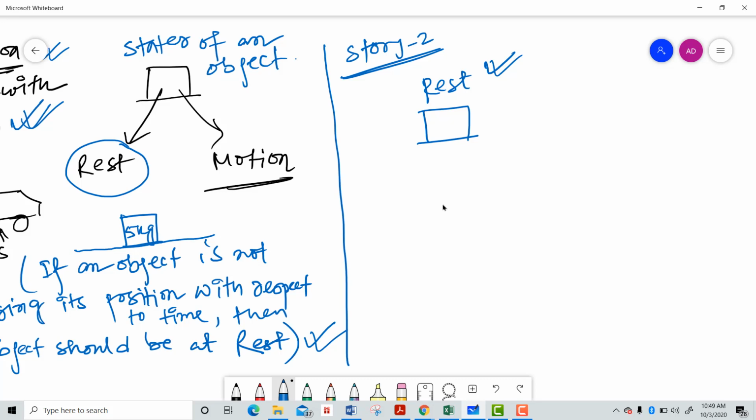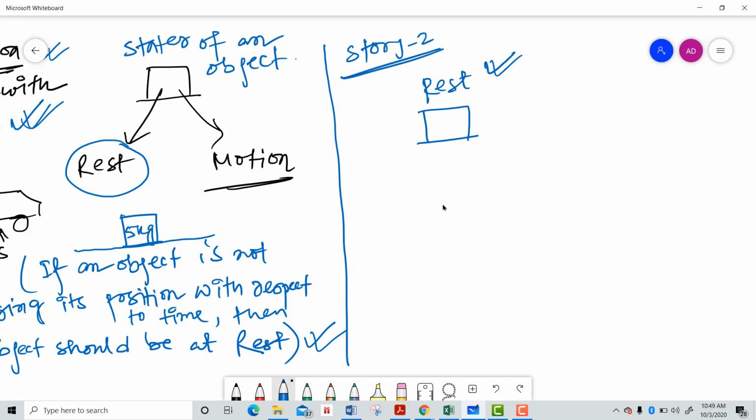What should be applied? If an object is initially at a rest position, suppose, I hope everyone has a pet. I think some of the girls have pets. Someone has a dog, someone has a bird as a pet, right? So when you go closer to your pet, it comes to you, or it tries to move itself, right?